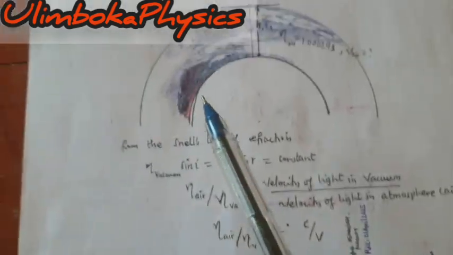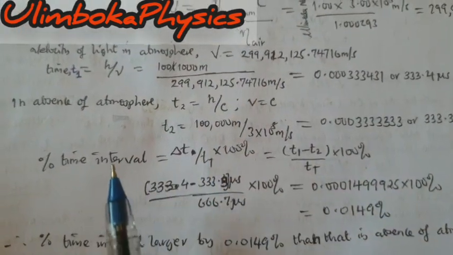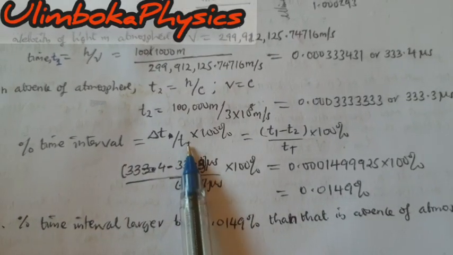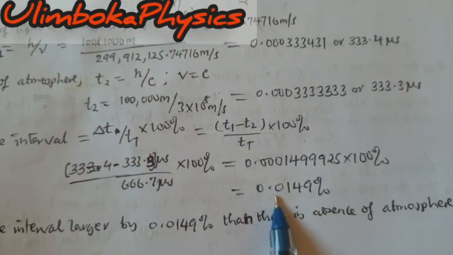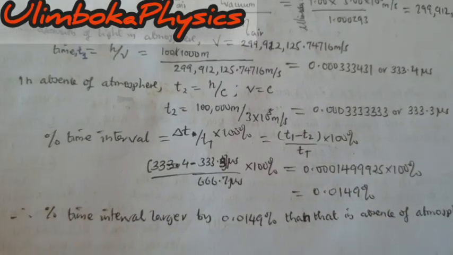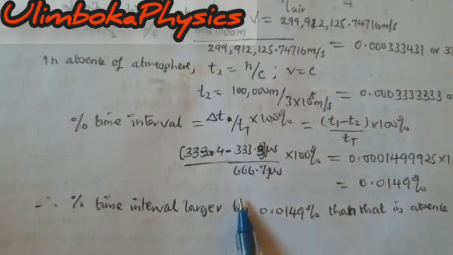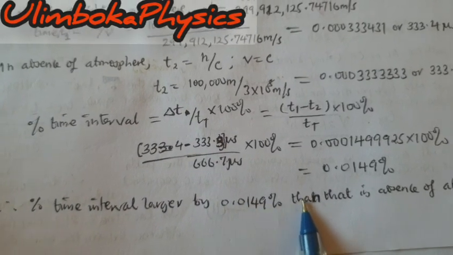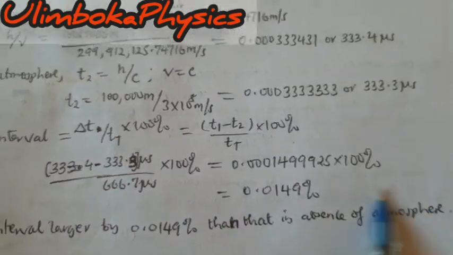This is the interval. Then for the percentage, we take this interval and divide by the total time t, and then we will have 0.0149 percent. Therefore, the time interval is larger by 0.0149% than that in the absence of the atmosphere. Okay.